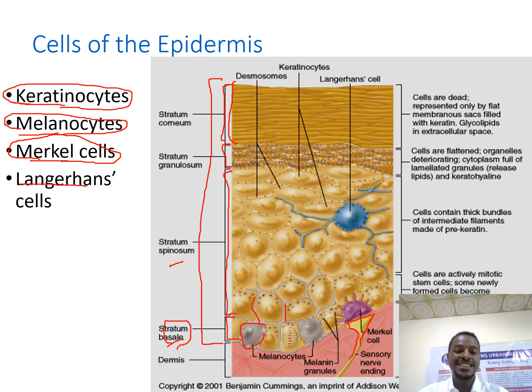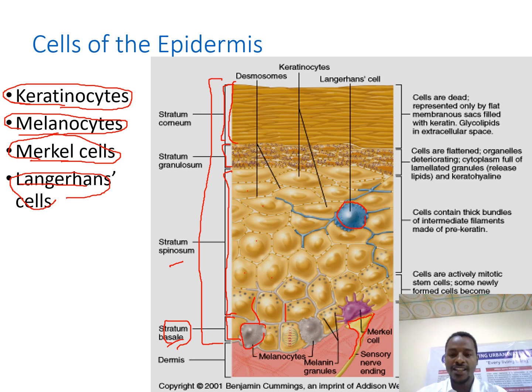The fourth type of cell we call the Langerhans cell. This Langerhans cell is found at the stratum spinosum layer, as you see here. Originally, it is derived from the monocyte. So it is a monocyte-derived cell and permanently resides within the epidermis.